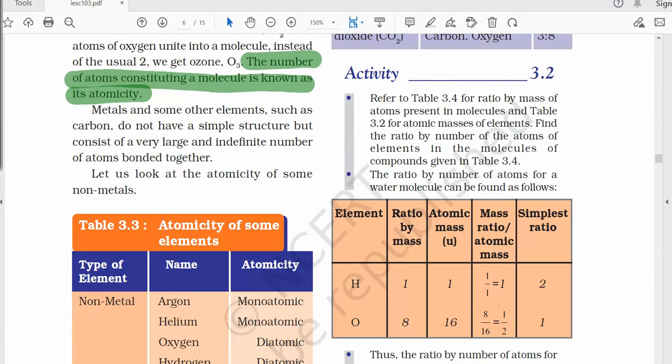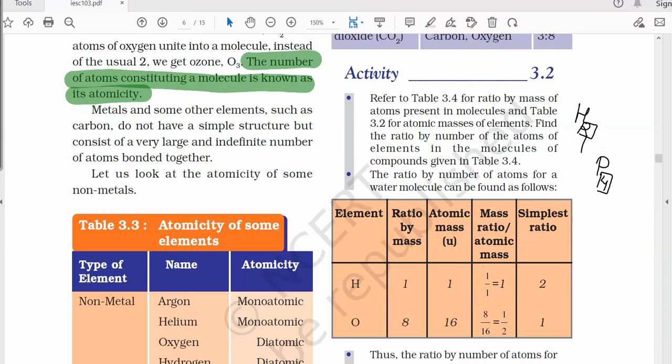For example, if I am talking about dihydrogen, the hydrogen's atomicity here will be 2, because two atoms of hydrogen are combining together to form this molecule. So hence the atomicity of hydrogen here will be 2. For P4, the atomicity will be 4, because four atoms of phosphorus are combining together to form this P4, and hence the atomicity of phosphorus in this molecule is 4.